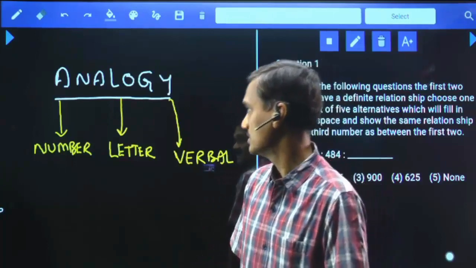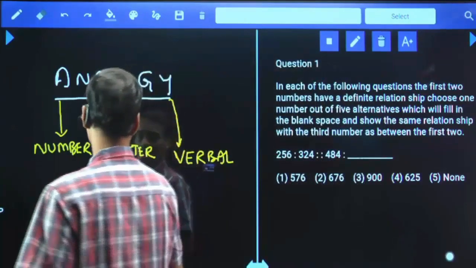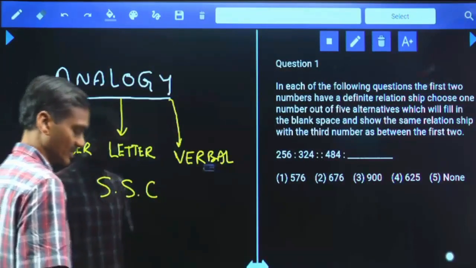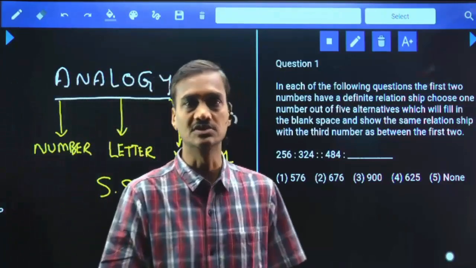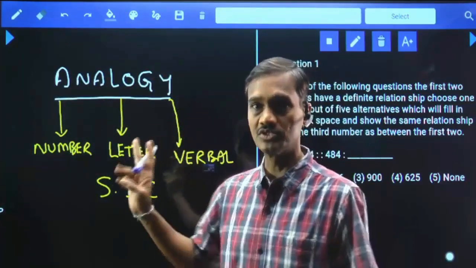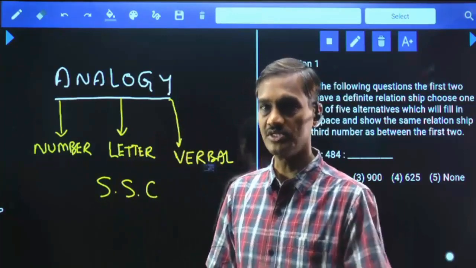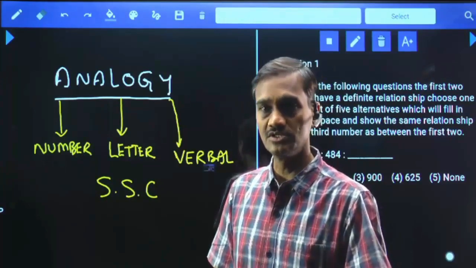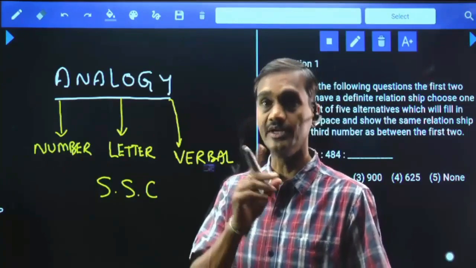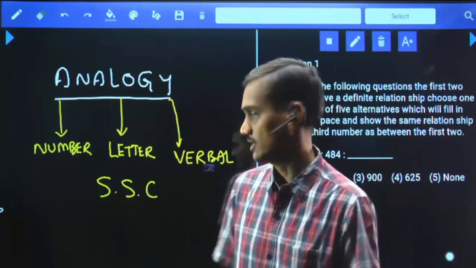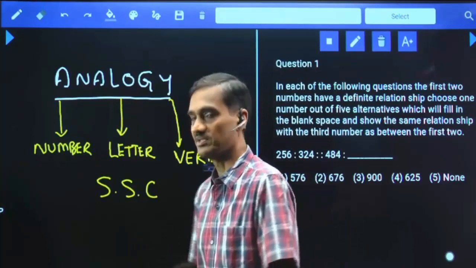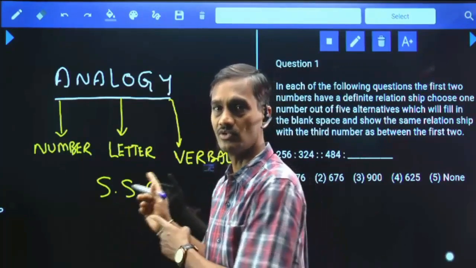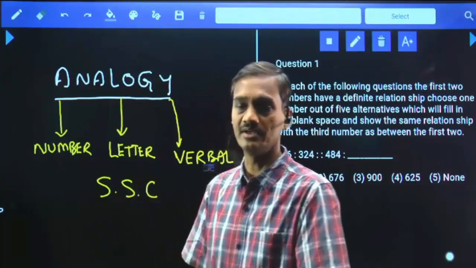Okay? And at the same time, this analogy in particular will be very, very important for SSC examinations. For SSC, out of those 25 questions in general intelligence, you will definitely have 4 questions based on these analogies. 4 means each question carries 2 marks in SSC, and the weightage of this analogy in the SSC examination will be around 8 marks. Hence, some of the students who are preparing for bank and are also preparing for SSC, that is the reason we have included these analogies in our banking curriculum.